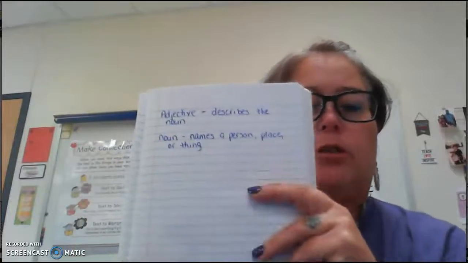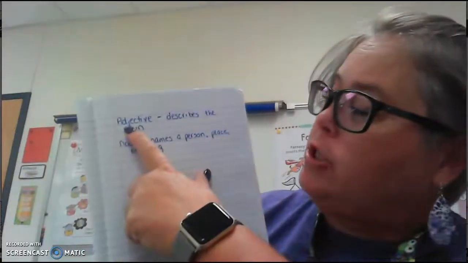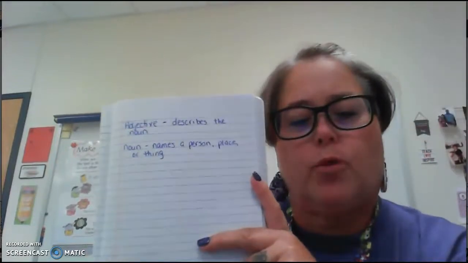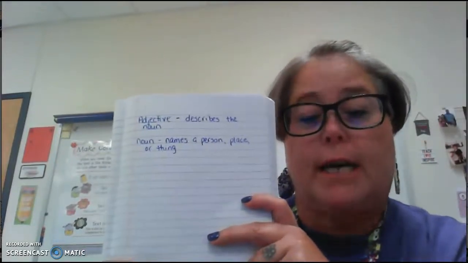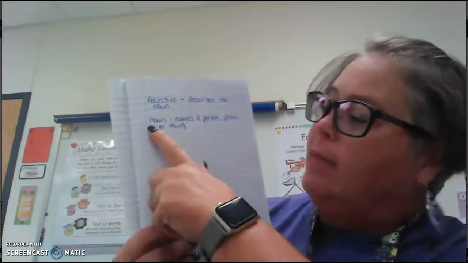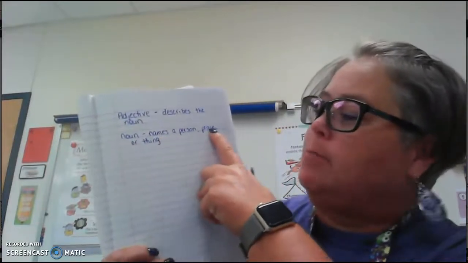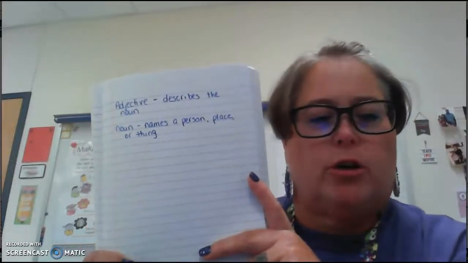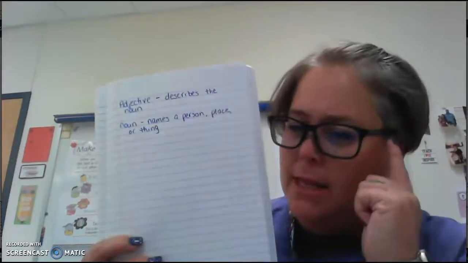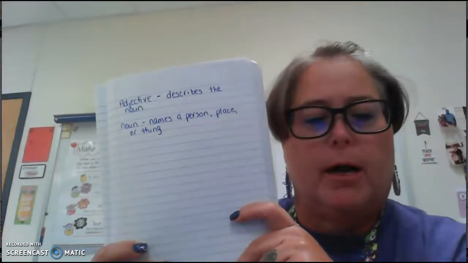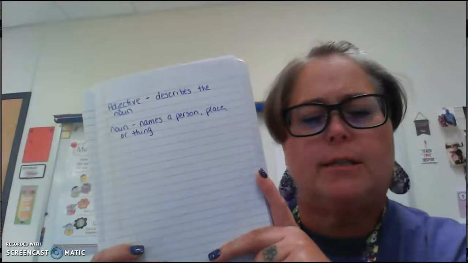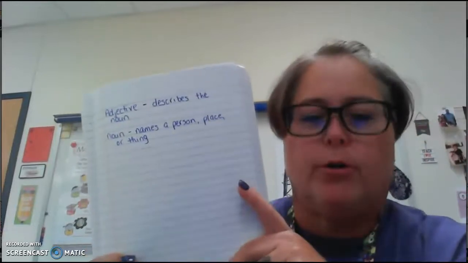And I wrote right here: Adjective describes the noun. So the adjectives are the words you use to describe the noun in your sentence. And the noun names a person, place, or thing. So right now I want you to write that in your journal. Because when you write things down, it helps you remember. And then if you forget, what did Miss Torres say an adjective was? Oh wait, I wrote it in my journal.